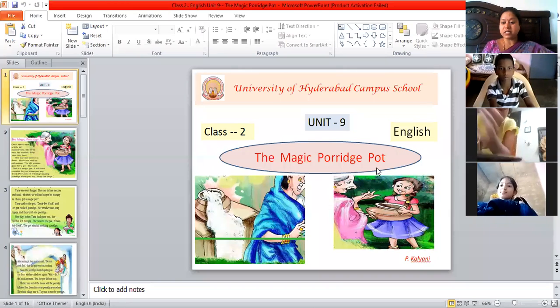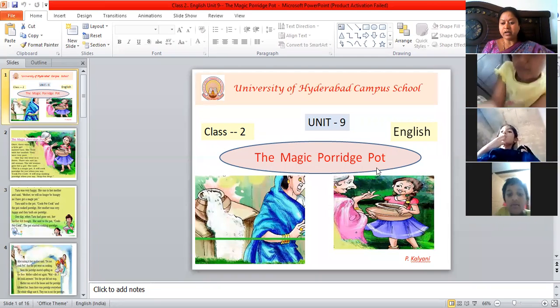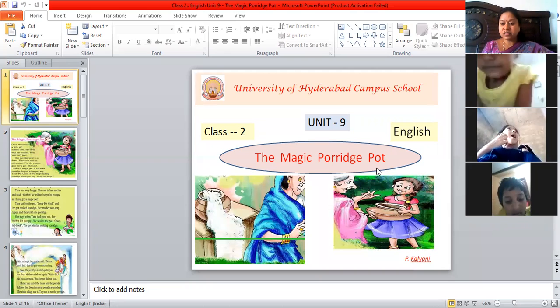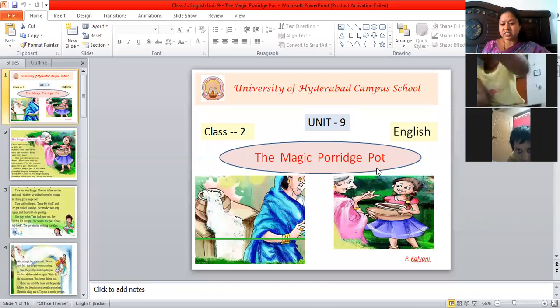Have you seen magic anytime? Yes? Come on, speak out. See, when teacher poses a question, you have to answer. Yes, Kavyasri, tell me. Have you anytime seen magic? Have you seen the activities performed by a magician?